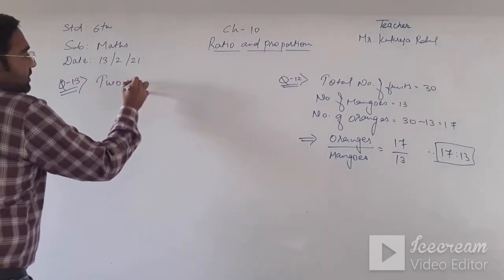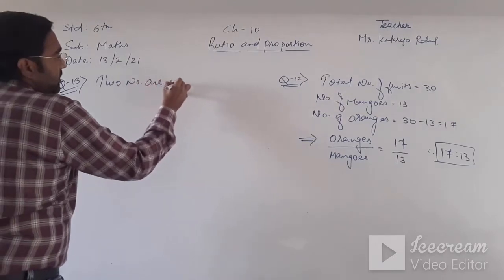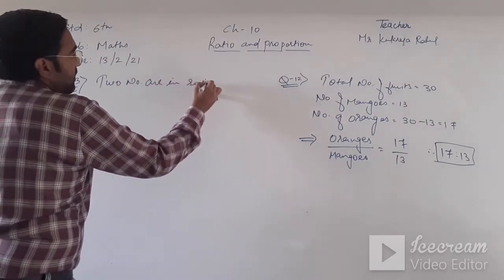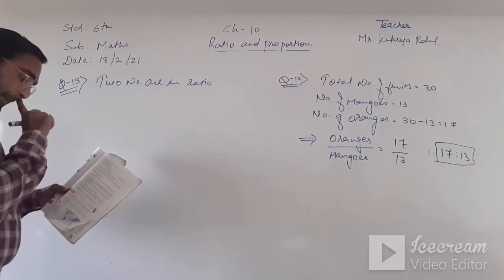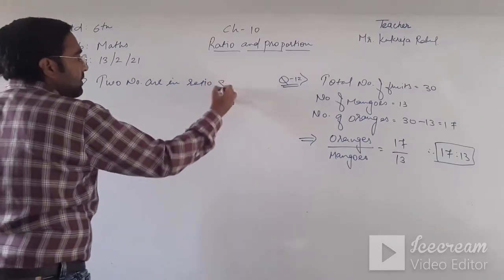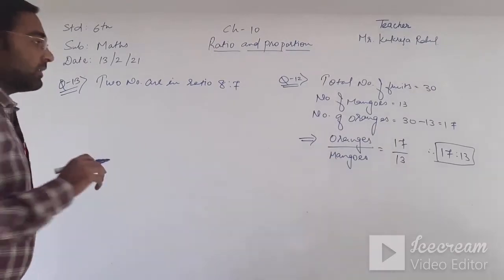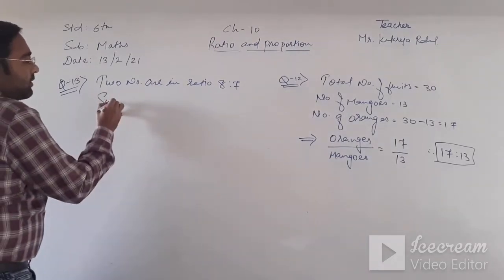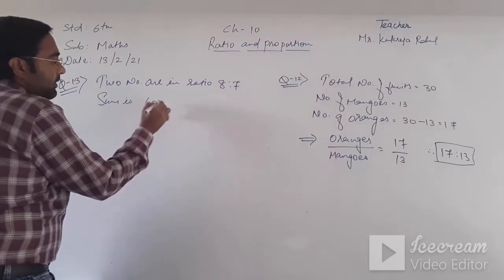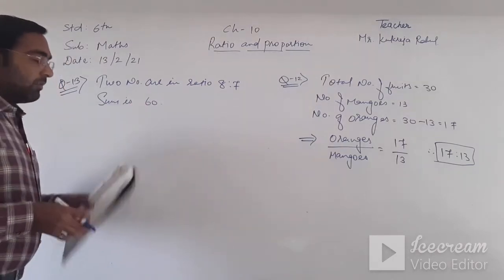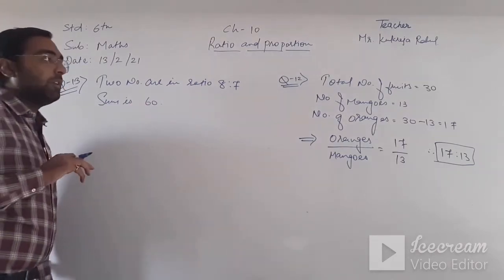Their sum is 60. So find the two numbers. Here we need to find both of the numbers.